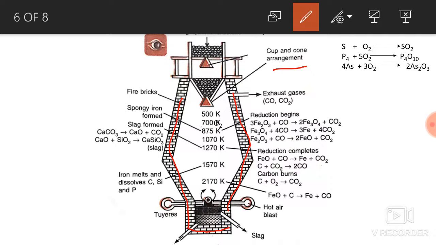At the base of the furnace, there are tuyeres for the introduction of hot air blast. Again, there is a tapping hole for the withdrawal of molten iron and an outlet through which slag is removed.